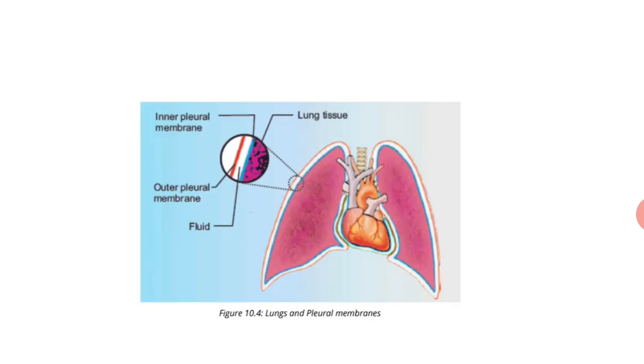You can see this in figure 10.4. There are two membranes surrounding the lungs, the inner pleural membrane and the outer pleural membrane, and between both membranes there is a fluid that helps in the protection of the lungs.